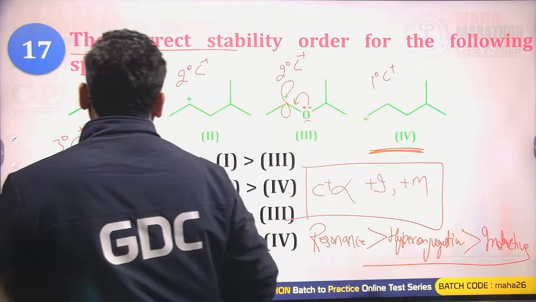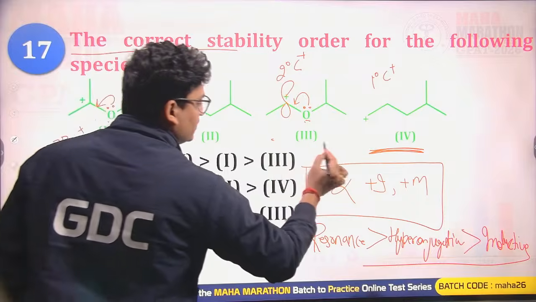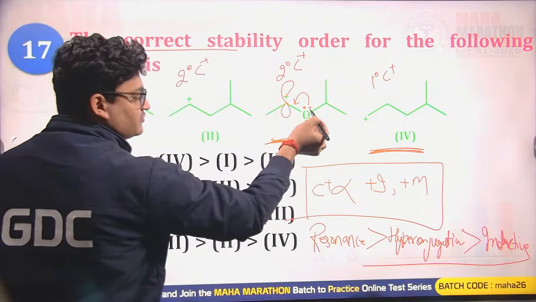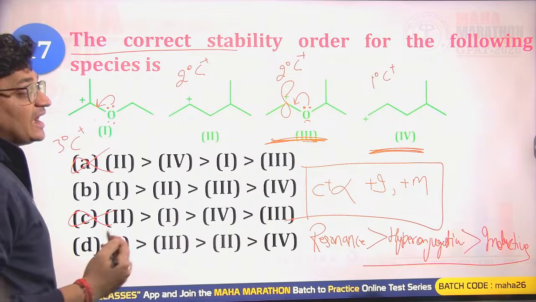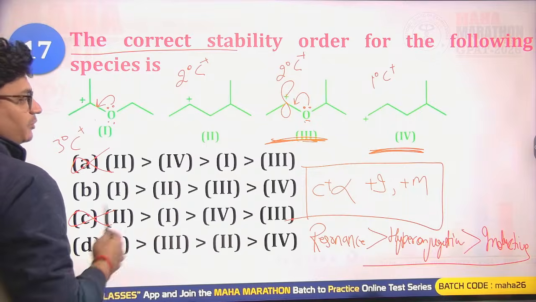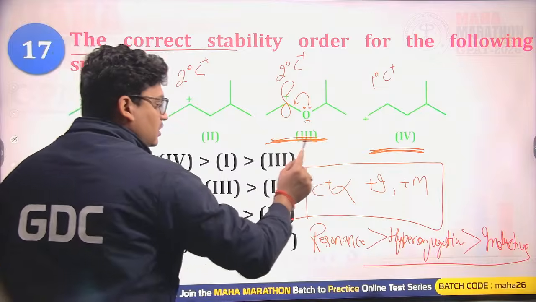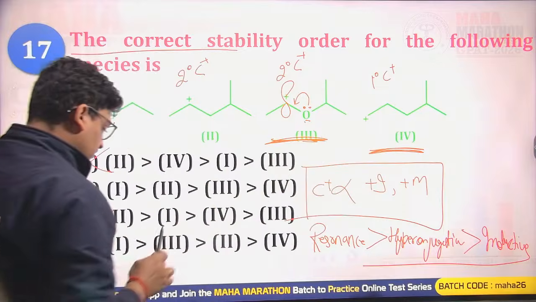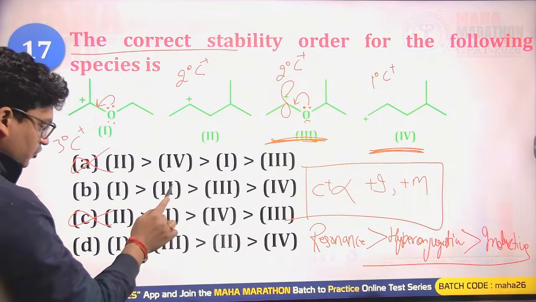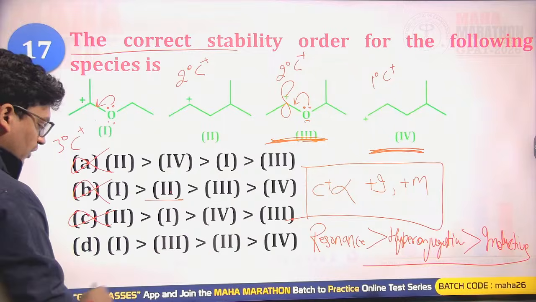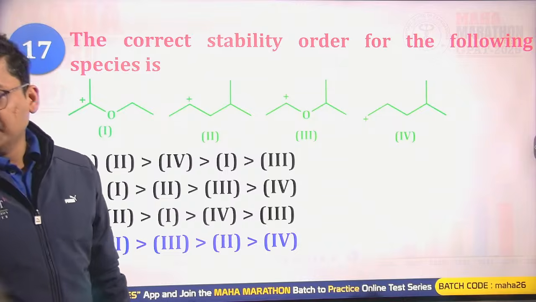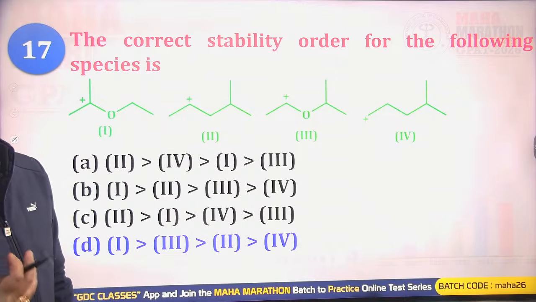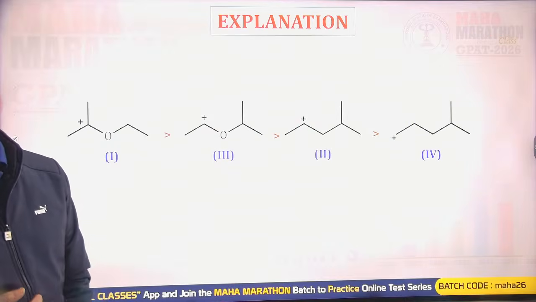and then followed by the inductive. So here we will be having the first, then the third one due to 2 degree as well as the resonance stability of the oxygen's lone pair with the vacant p orbital of the carbon that is having the positive charge. So first, then third, then second, then fourth. After 1 here we are having 2 and here we are having 3. So yes, D will be the right answer. D is the correct answer for this question.